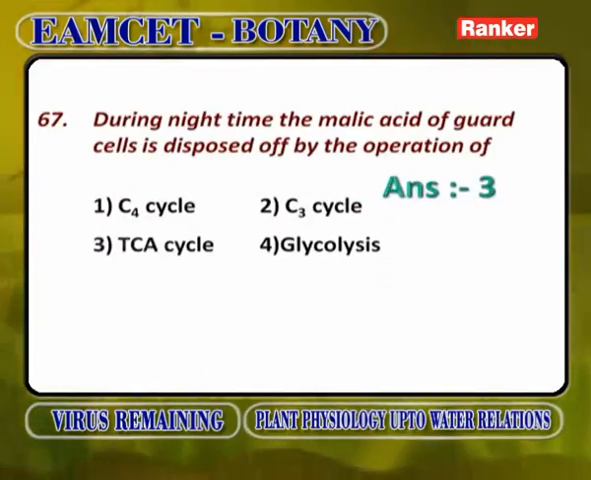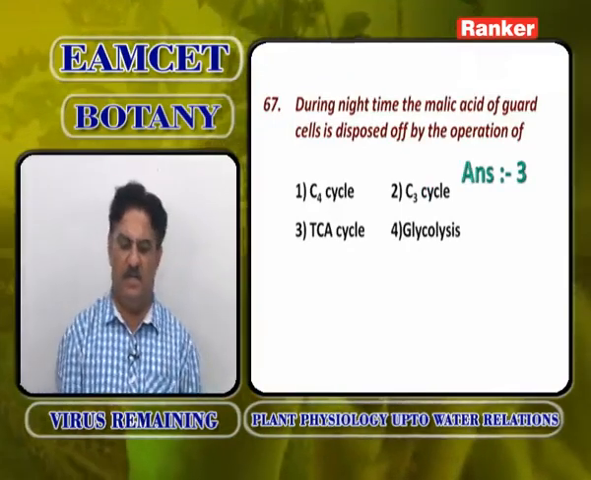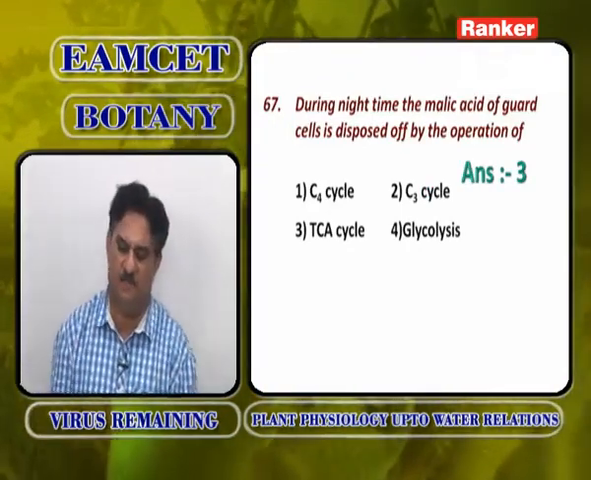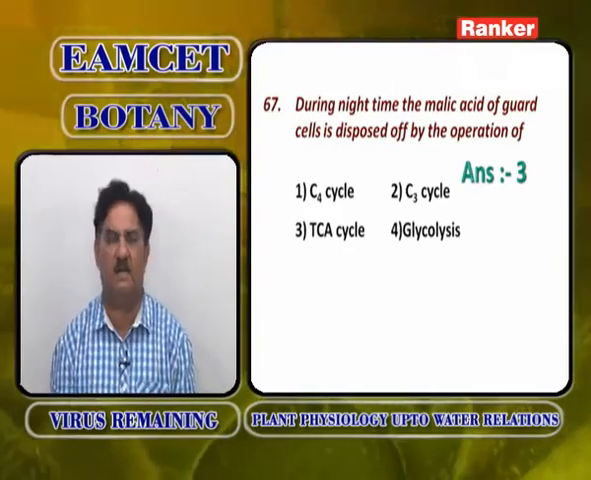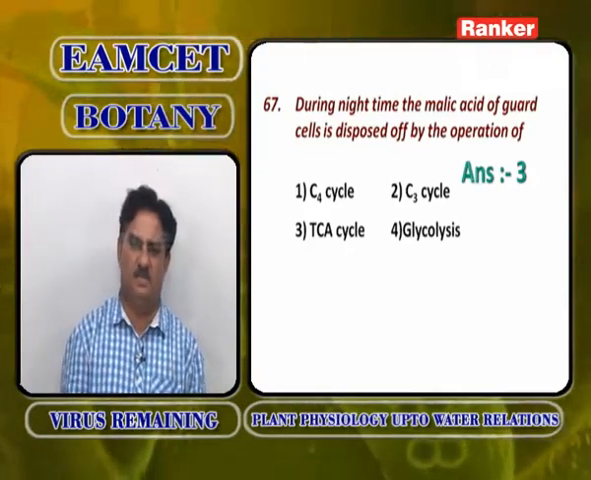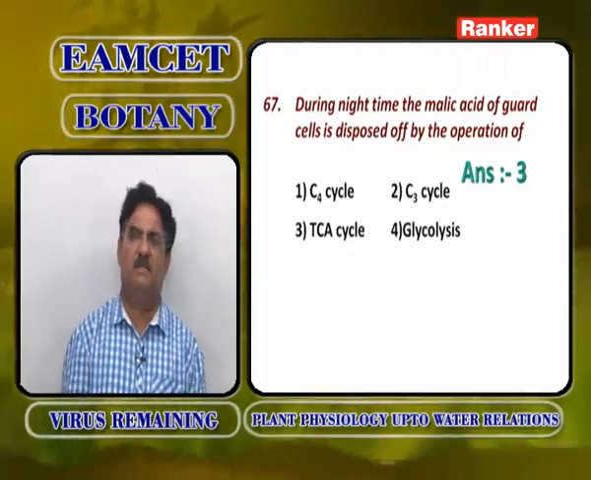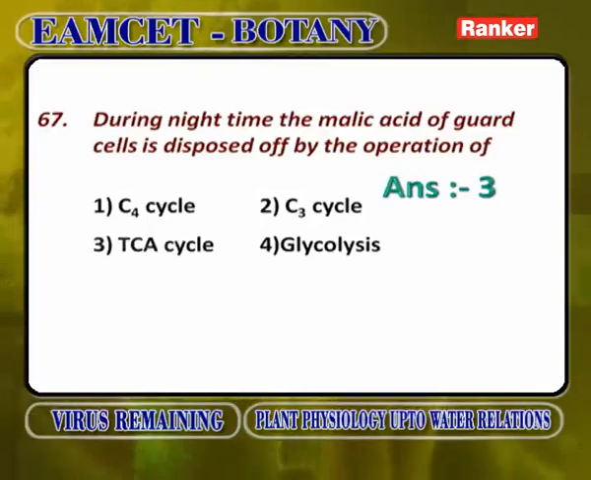During night times, the malic acid of guard cells is disposed of by the operation of TCA cycle. TCA cycle is tricarboxylic acid cycle or Krebs cycle. Malic acid is directly involved in Krebs cycle, where in the last fourth oxidation it converts into oxaloacetic acid, resulting in the liberation of NADH2, and oxaloacetic acid combines with acetyl CoA to start again the Krebs cycle. So, not C4 cycle, not C3 cycle, not glycolysis, but it is TCA cycle, tricarboxylic acid cycle.